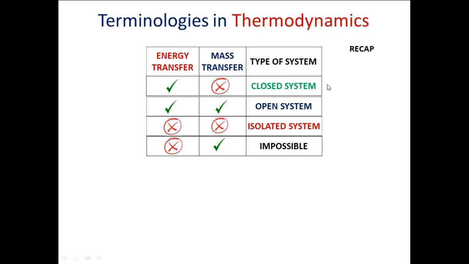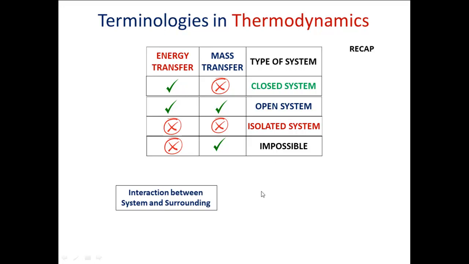In reality, we are going to have only open systems and closed systems, and in both cases there will be energy transfer between system and surrounding. But for mass transfer, you can have either mass transfer or not, but definitely there will be energy transfer between system and surrounding.